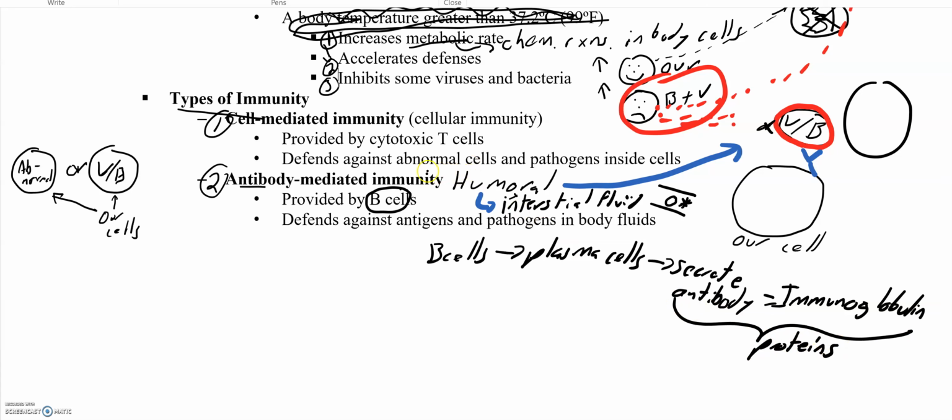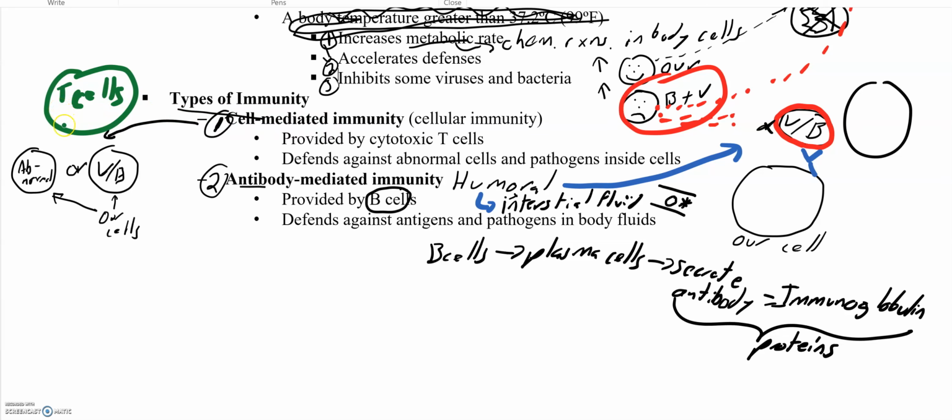Okay? So, let's start from the beginning. We're going to add a little bit more to the cell-mediated. This right here on the left side is going to be cell-mediated immunity. And that involves, let's change the color of this, T cells. Now the word mediated, by the way, means assisted. So in other words, it's cell-assisted immunity. And the cell in this case is a T cell.